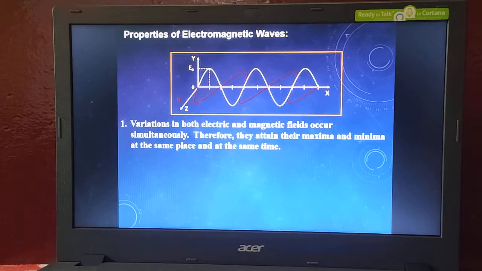The maxima of the electric field wave and the maxima of the magnetic field wave are attained at the same time. Similarly, the minima of both the waves are also attained at the same time. That is, the variation of both electric and magnetic fields occurs simultaneously.